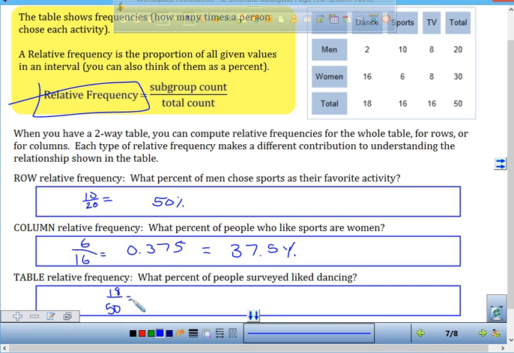How did you get 36? You need 100%, right? Well, to get to 50, I have to multiply it by 2 to get to 100. So then I have to multiply this by 2. 18 times 2 is 36. So you get 36%. Mental math.